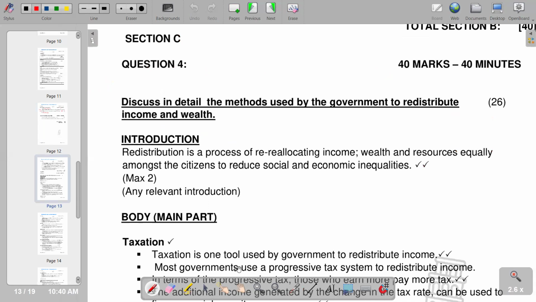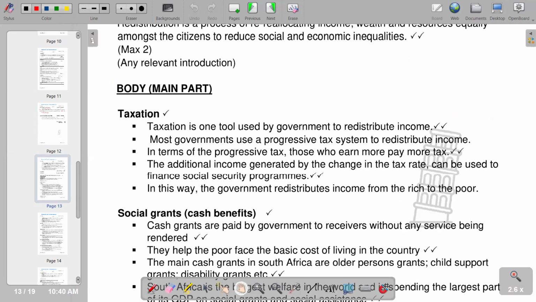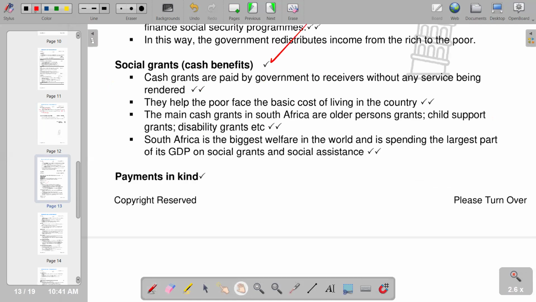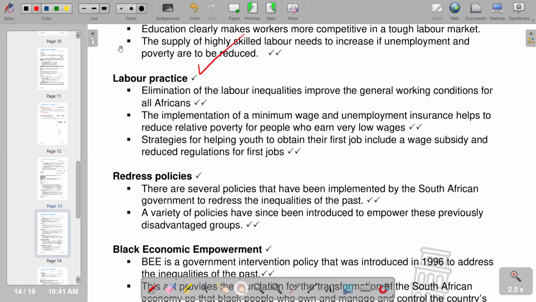Taxation is one of them. So this is what we have on taxation, and then we move on to the next one, which is social grants or cash benefits. That is a method used to redistribute income. Then we've got also payments in kind, which we have the explanation on the next page. And then moving on, we also have education, labor practice, redress policies.